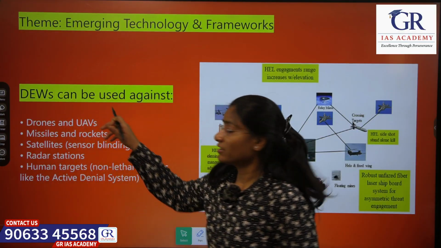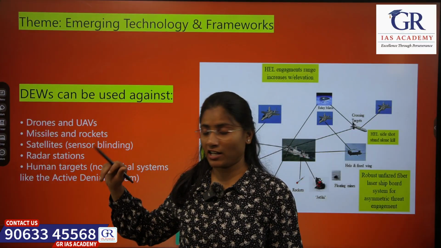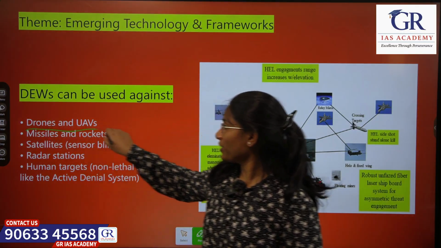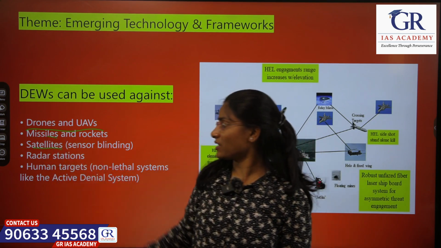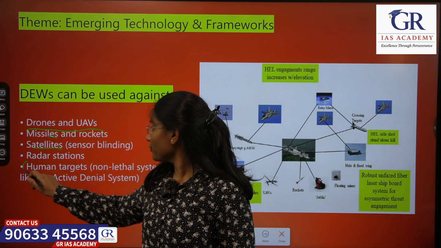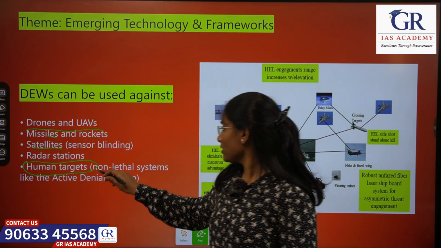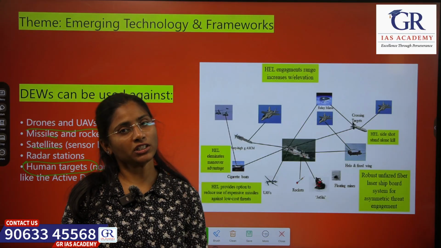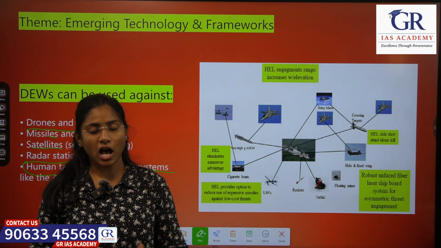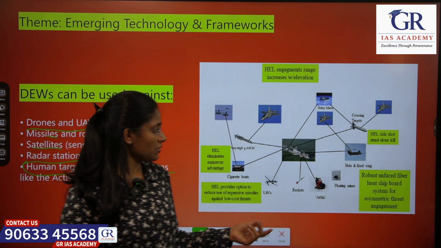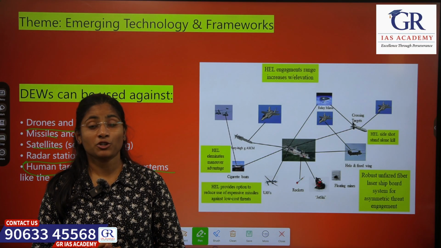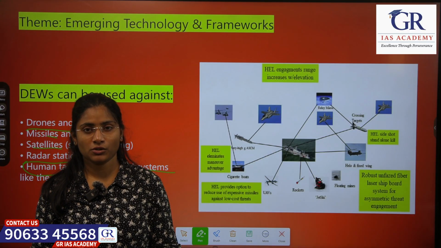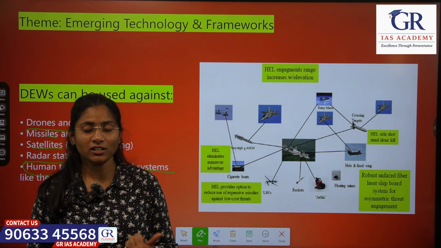They can be used against different targets like drones, UAVs, satellites, missiles and many more. And here, for human targets, a non-lethal system is used. What is a non-lethal system? It allows our weapons not to destroy the target but to make them inactive. That makes it a non-lethal weapon.